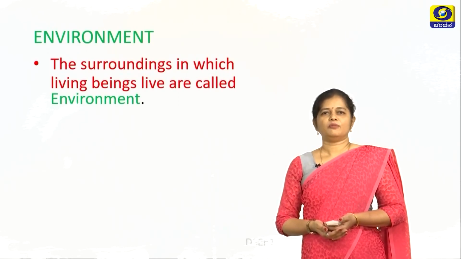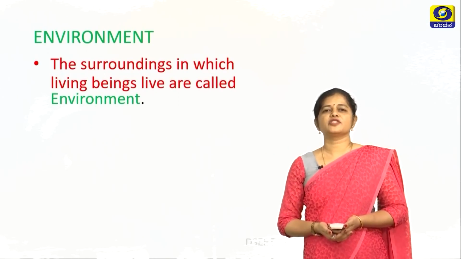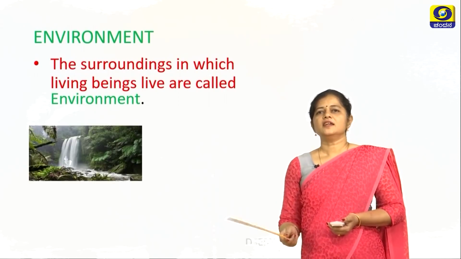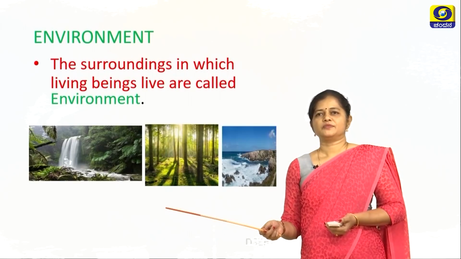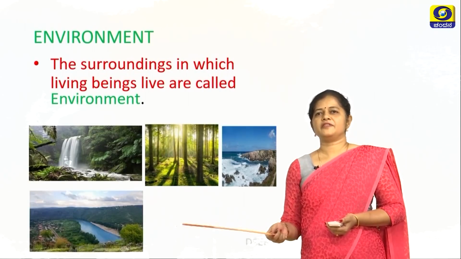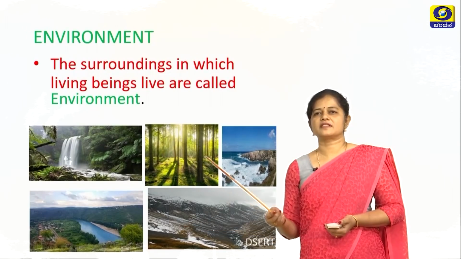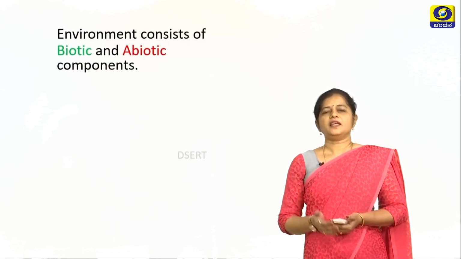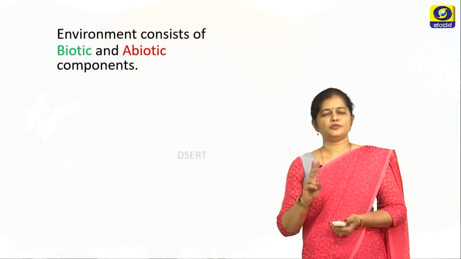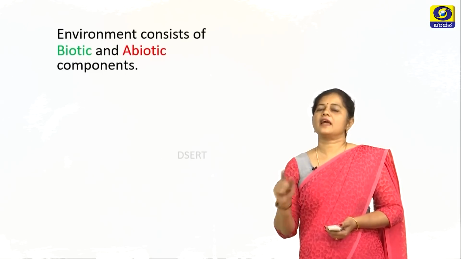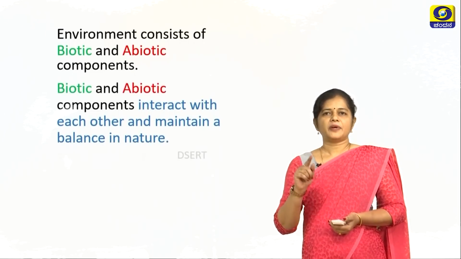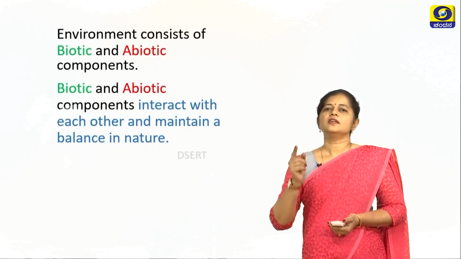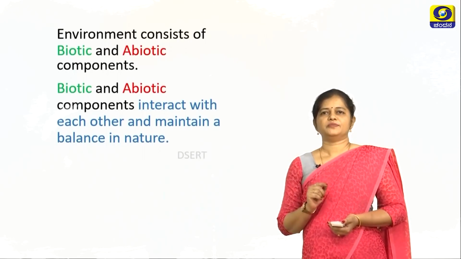Environment. What is environment? The surroundings in which the living beings live are called environment. Now, as you can see here, these are all the environments which you find everywhere: the rivers, the forests, the mountains, the oceans, and all your habitats. Any environment consists of two components, the biotic component and the abiotic component. The biotic and the abiotic components in an environment interact with each other and maintain a balance in nature.